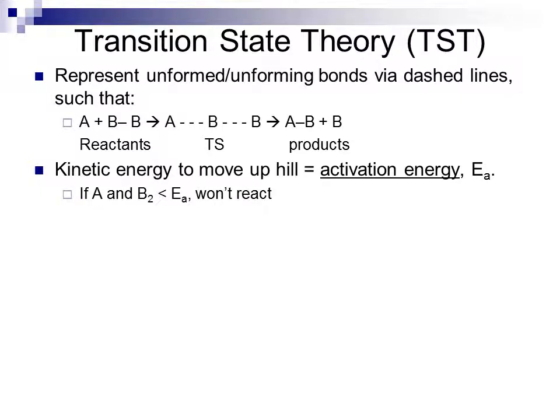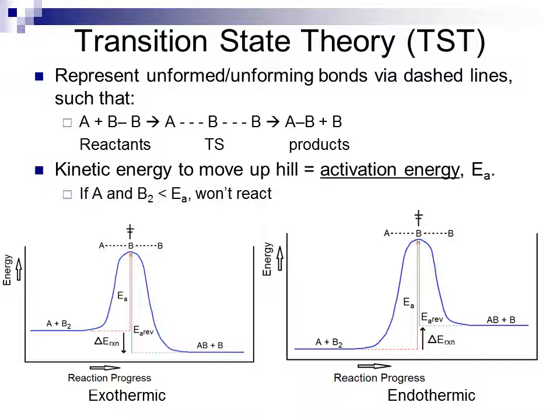If the energy in A and B2 is less than the activation energy that is necessary for the reaction, then I won't get a reaction. So looking at two processes, exothermic and endothermic, on the left and right, respectively. For an exothermic process, I start with my reactants, and I move uphill to the point where I reach my transition state. The energy needed to get there is EA, the red line. The reaction energy, delta E, is the distance between that red line and the green line at the bottom, which represents the energy of the product.